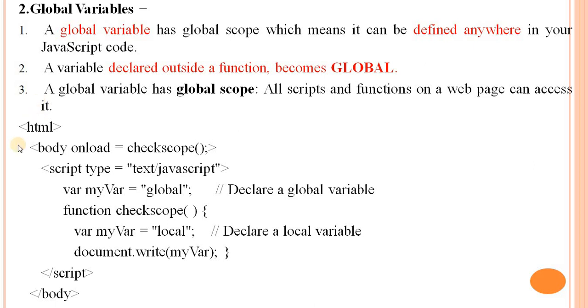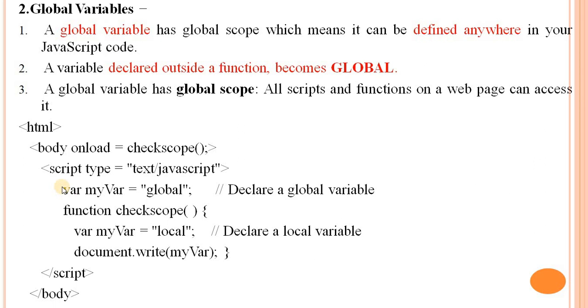Here is an example of a global variable. In the HTML body tag we add an onload event, which calls checkScope, a function. In the checkScope function we declare one variable, var myVar is equal to local. Here we declare a local variable, and here a global variable.